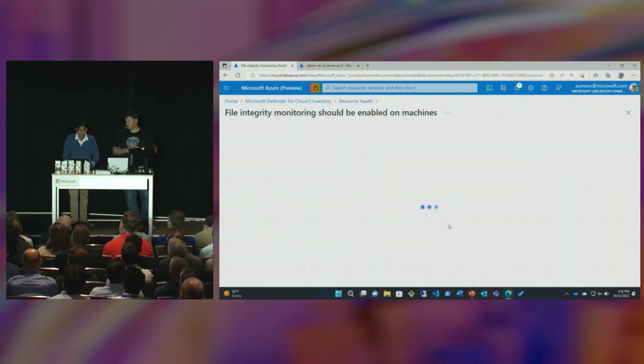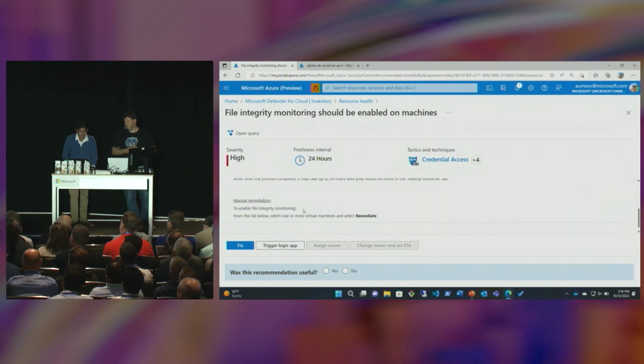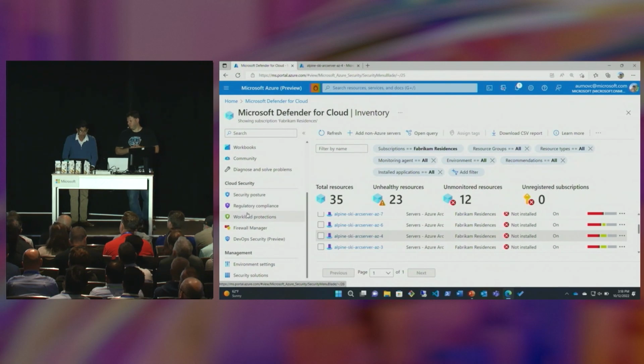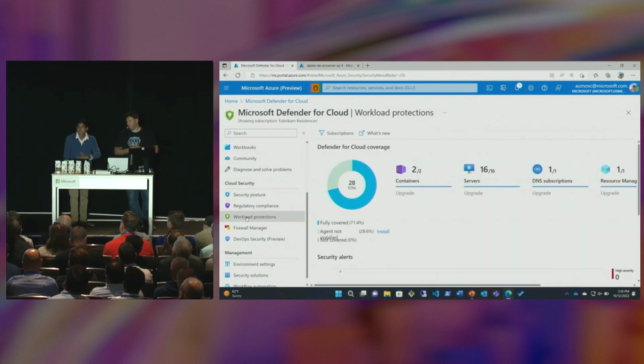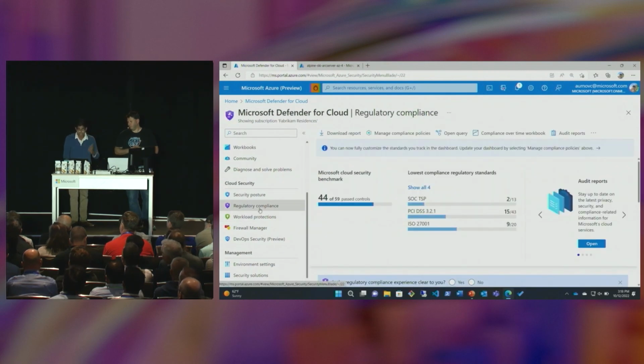So for example, it's saying file integrity monitoring should be enabled on the machines. We actually have direct remediation steps right here and the ability to point and click and address that right now. Stepping back into Defender for Cloud, we also have visibility into workload protection, extending across Azure and Arc-enabled resources, as well as the ability to drill into regulatory compliance.